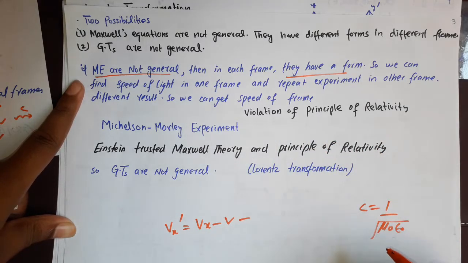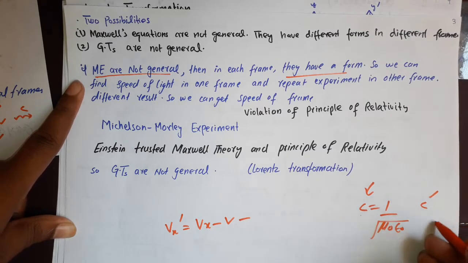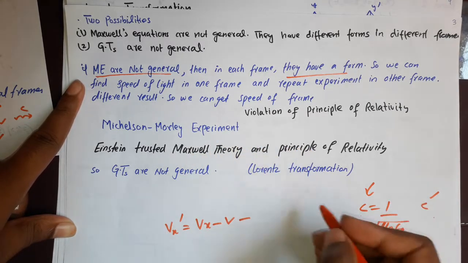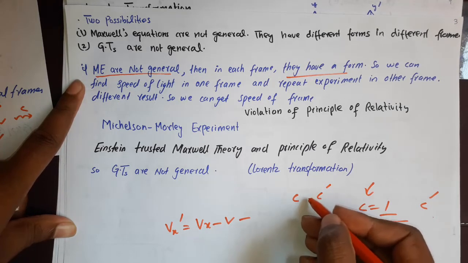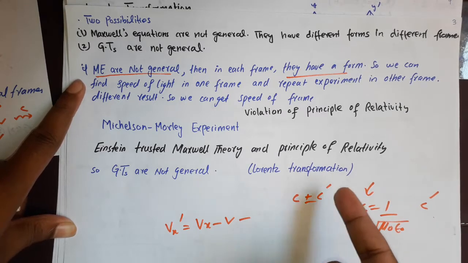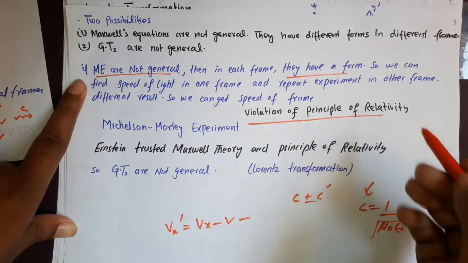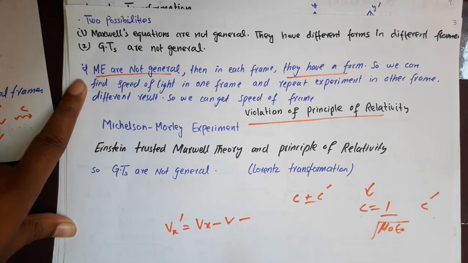Of course, if they are not general, we will get a different value of speed, and that difference would give us the speed of the frame, which is a violation of the principle of relativity. The principle of relativity says that identical experiments should give identical results. So this is not possible. It means that the Maxwell equations do not have different forms in each frame.